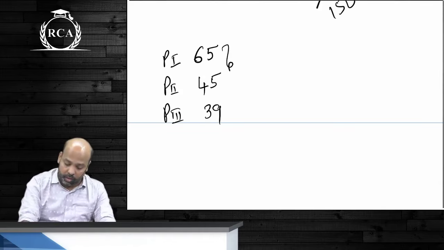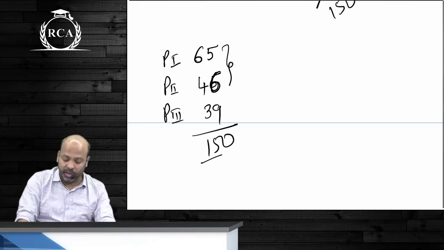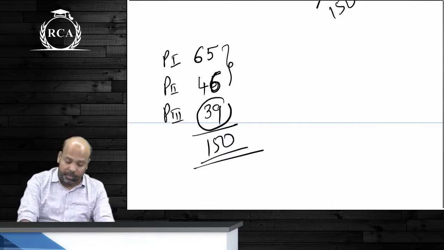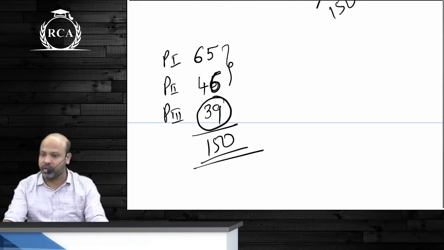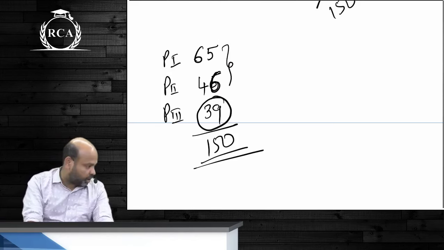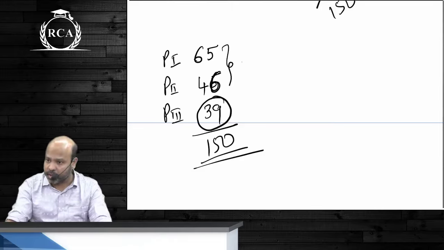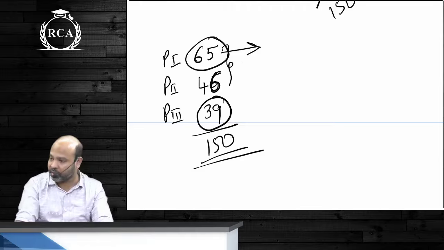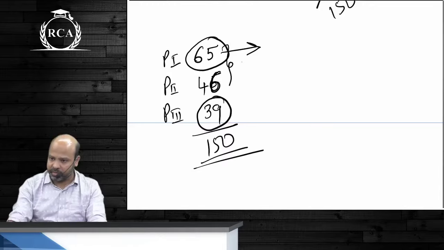The combined total here is 100 and let's make this 46. The combined total is 150. But because in one paper the marking is less than 40, obviously, the student does not clear the group. In case you do not clear in any one paper, the rule is that you're supposed to write the entire group again. But if you score more than 60 in any one paper, you are exempted from writing that paper in the subsequent attempts for 3 attempts.